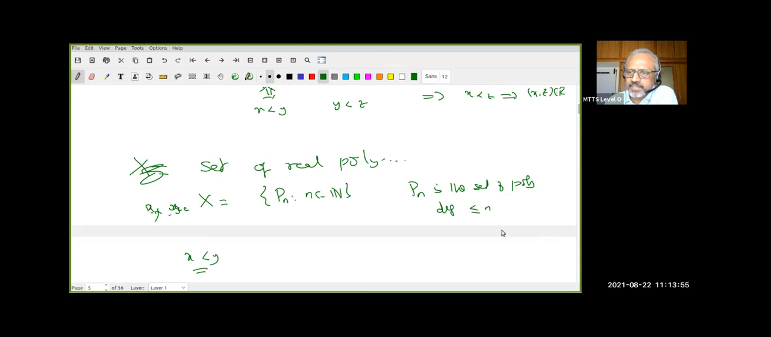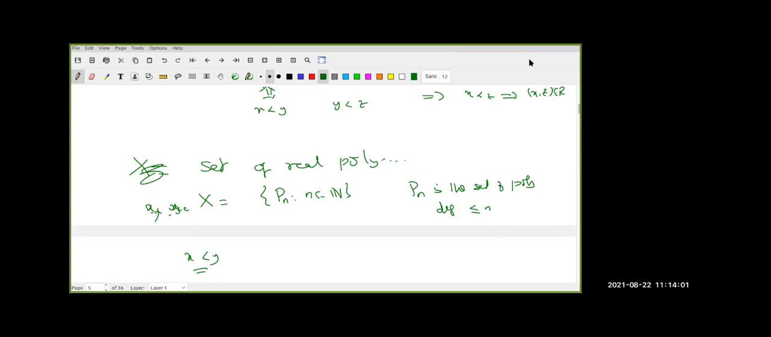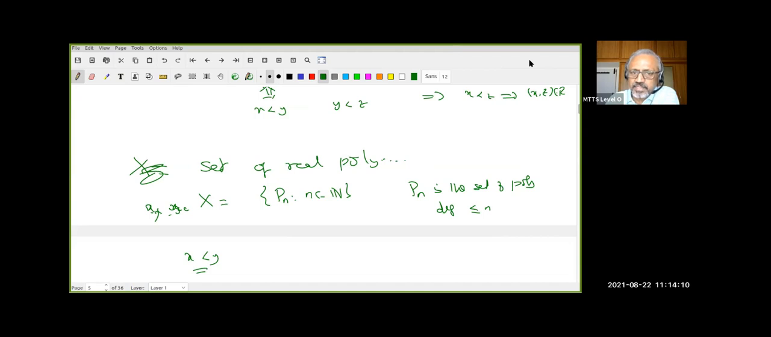Yeah, Nandini. Quick, Nandini. Sir, here, since all are of degree less than n, obviously x1 will be less than x2, sir. No, not x1. I'm just giving any two elements. Suppose I give one x maybe some P_m, another y maybe P_n. So what kind of relation should you think of? Sir, P_n is less than P_m, sir.